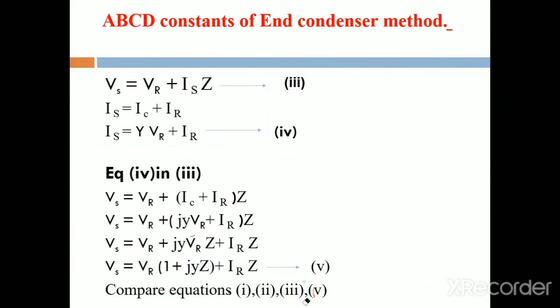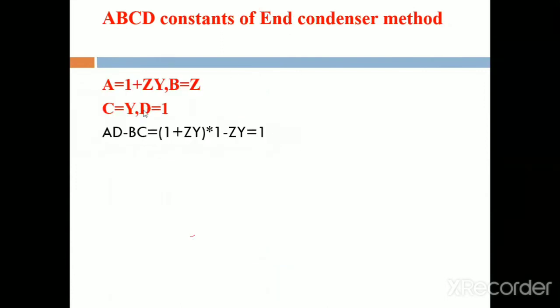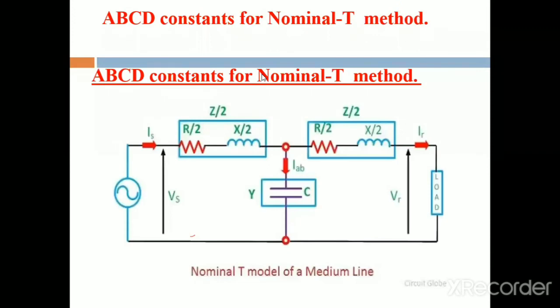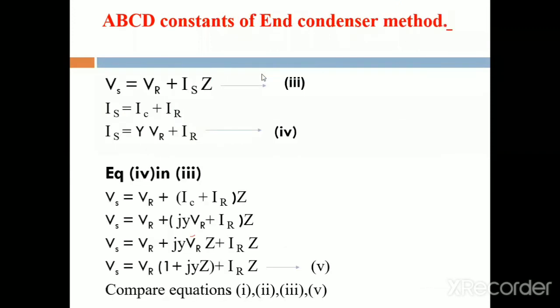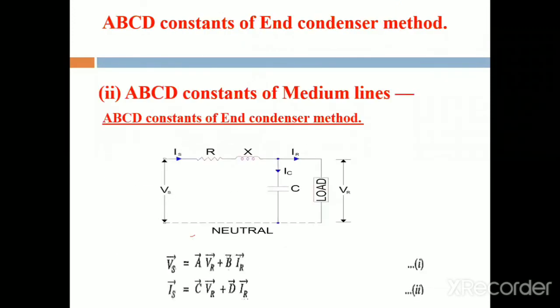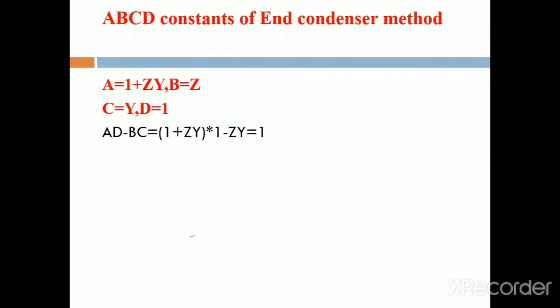By using these ABCD constants, we easily derive the formulas for sending end voltage, sending end current, receiving end voltage, and receiving end current. These are the formulas for A, B, C, and D in the case of a nominal end condenser method.